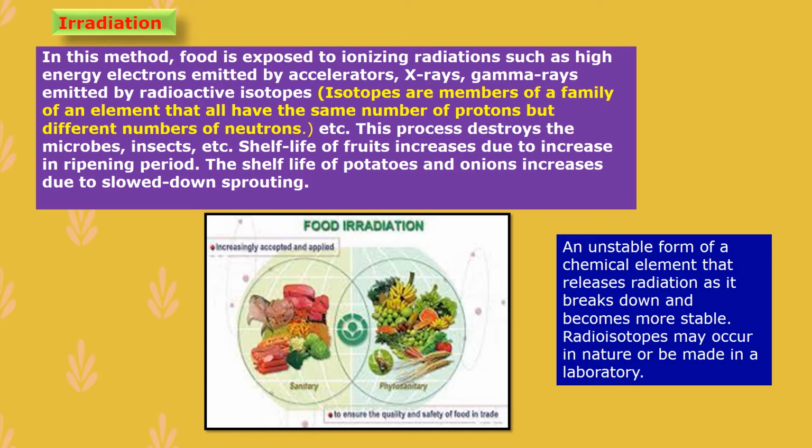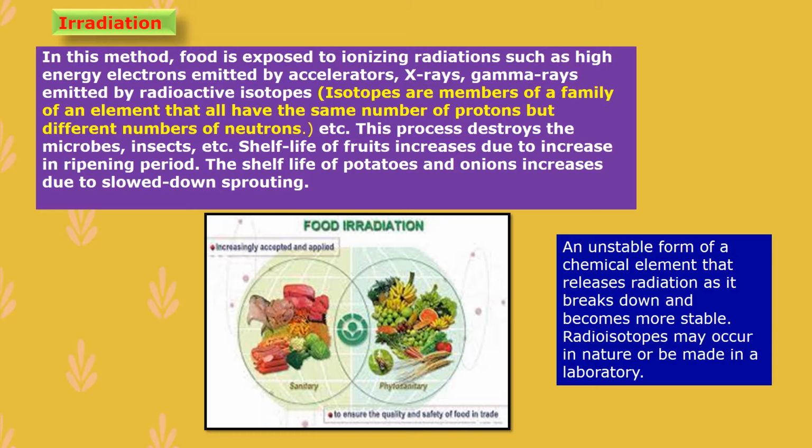Due to that radiation, there is a breakdown of these substances into simple form, or small particles, and that is called a radioactive isotope. Due to these accelerators, X-rays or gamma rays, the food gets ionizing radiation, and due to this process, there is destruction of microbes, that is microorganisms, and insects.